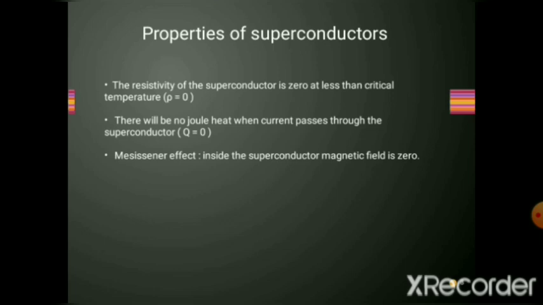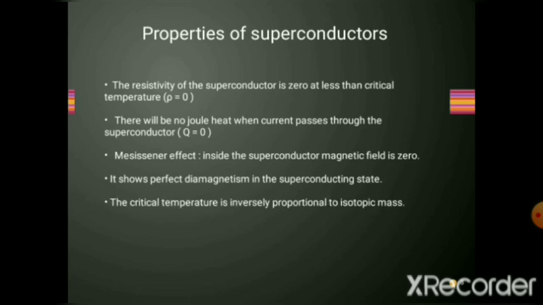Next property is known as Meissner effect. Now, what is Meissner effect? Inside the superconductor, magnetic field is 0. So, for superconductors, inside the superconductor, magnetic field is 0. Next property of superconductor is it shows perfect diamagnetism in the superconducting state. The critical temperature is inversely proportional to isotopic mass of the material.